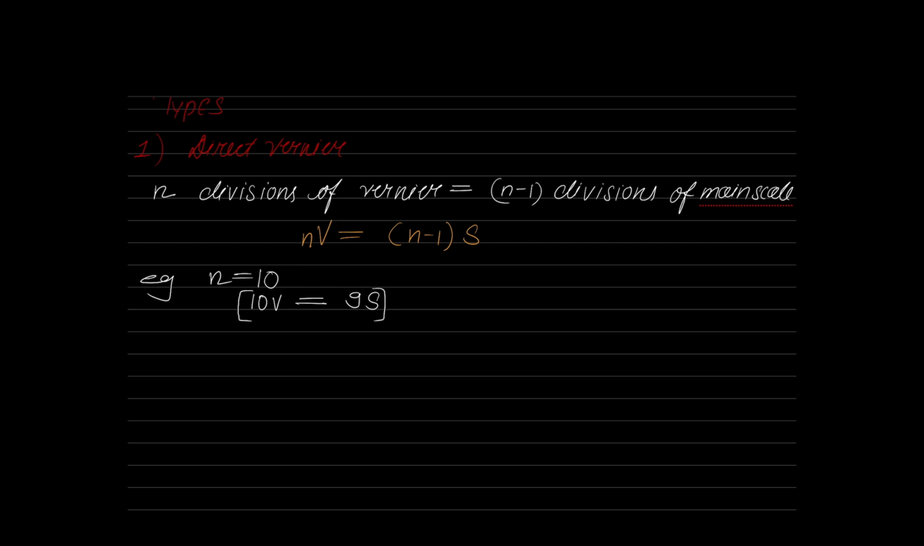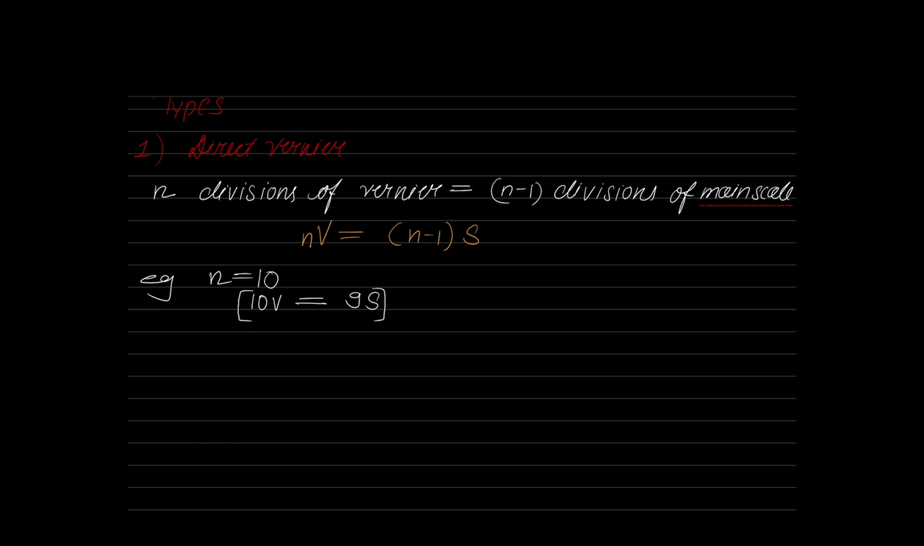Or else I can say it in the reverse manner also: 9 main scale divisions are divided into 10 divisions on the vernier. That is also another way of understanding this. So what is the relation for a direct vernier? The relation for a direct vernier is that NV is equal to n minus 1 into S. That is the relation.